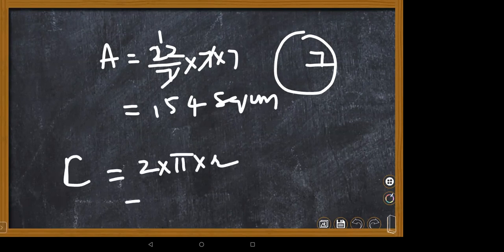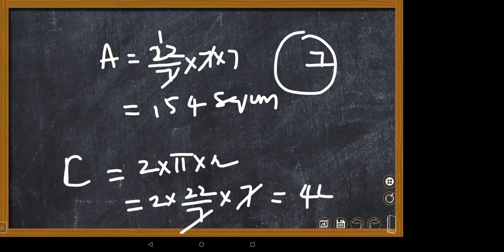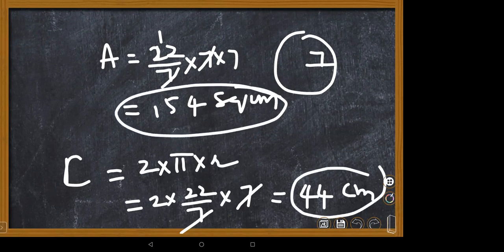2 is 2 as usual. Pi is 22/7. R, the radius, is 7. The 7s get cancelled here. 44. Oh, okay, ma'am. 44 centimeters. This is different. Both are not the same. Okay, ma'am. Sorry, ma'am. Okay.